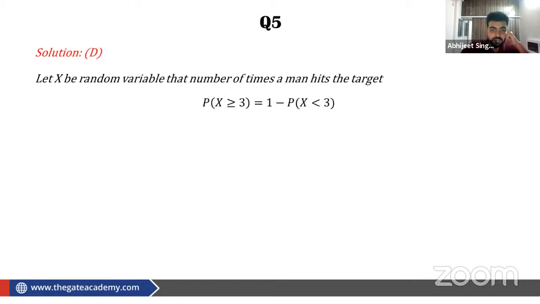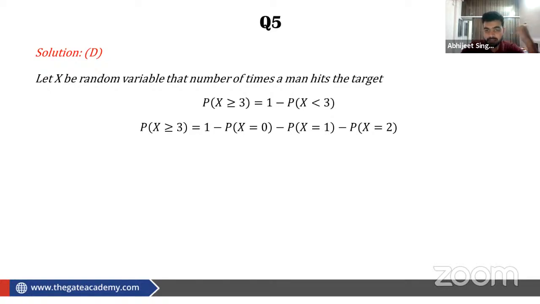So here, this is what we can do. Let X be the random variable, the number of times the man hits the target.